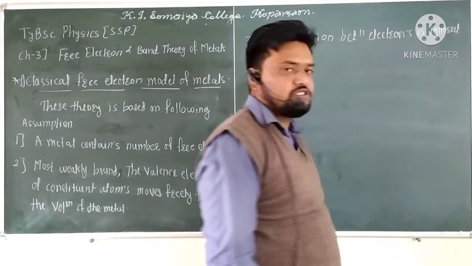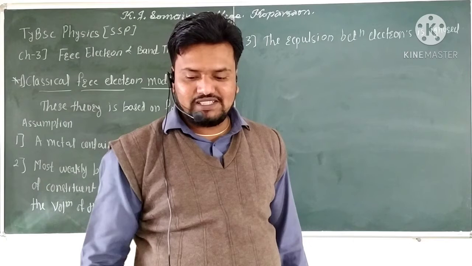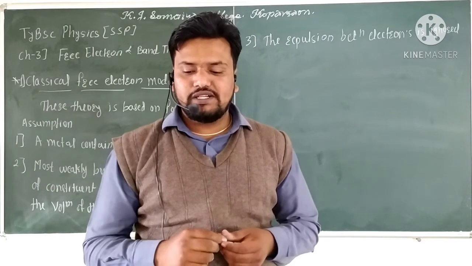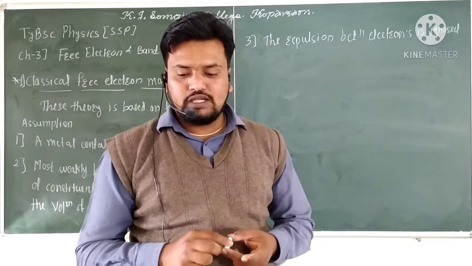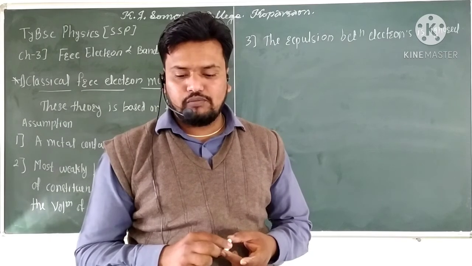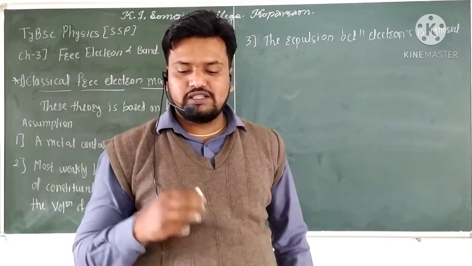The fourth assumption is that the potential field due to the positive ions is assumed to be completely uniform, so that an electron can move from place to place in the solid without any change in energy.